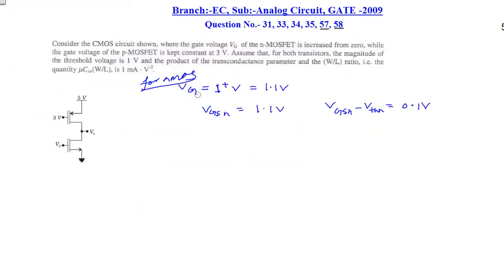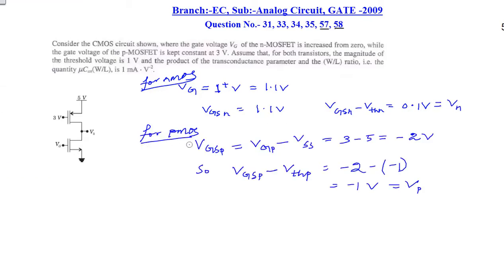In the question, for 57 the Vg voltage is just increasing above 1 volt. Let's say the Vg voltage is 1.1 volt. In that case VGSn will be equal to 1.1 volt, and VGSn minus Vthn, as Vthn is given as 1 volt, will be equal to 0.1 volt.